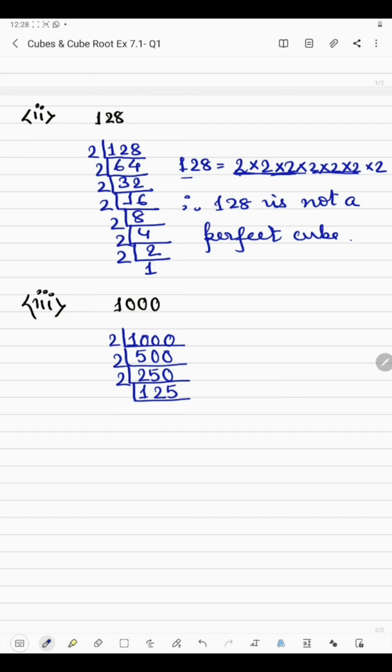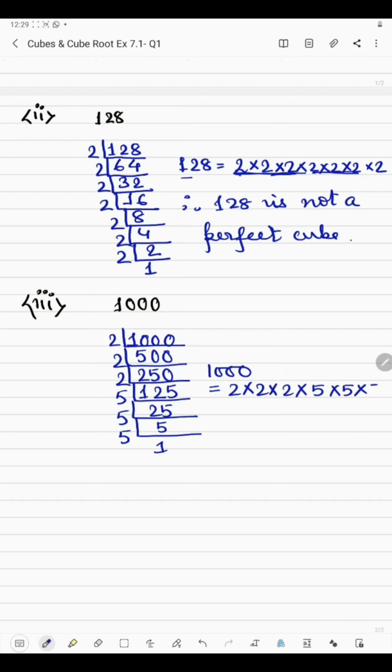5, as the last digit is 5. So 5 2s are 10, 5 5s are 25, then 5 5s are 25, then 5 1s are 5. So the factors of 1000 are 3 2s and 3 5s, right? So here we can see that these 2s are in triplet and this 5 is also in triplet. So since the factors are in triplet, we can say that 1000 is a perfect cube.